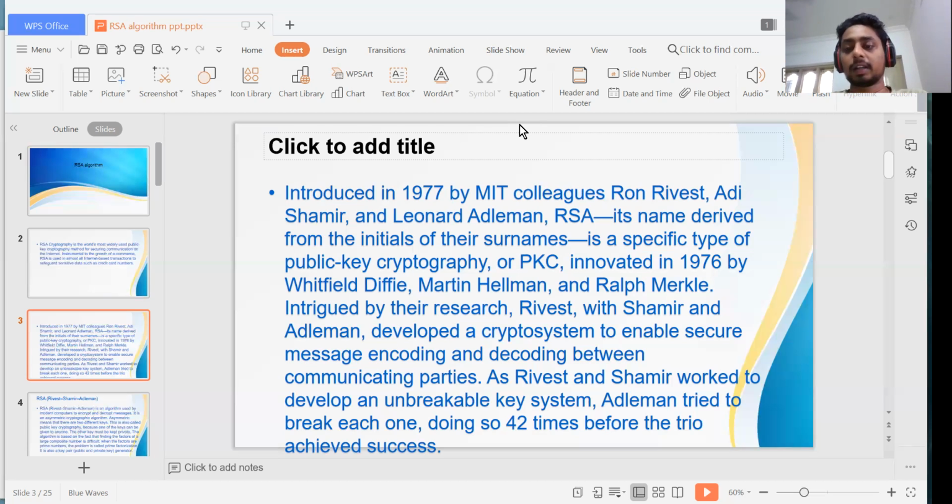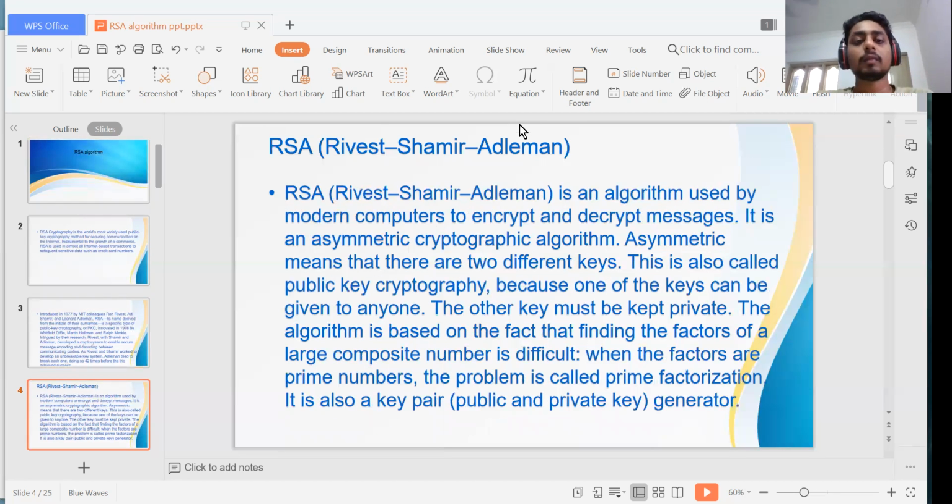They tried to break it many times, 42 times, before the trio achieved success. RSA means Rivest Shamir Adleman. RSA is an algorithm used by modern computers to encrypt and decrypt messages. We use the RSA algorithm everywhere. It helps easily decode that message. And it is an asymmetric cryptography algorithm.